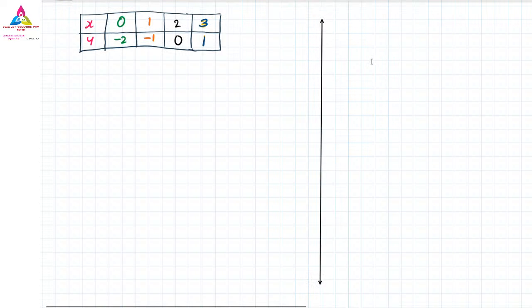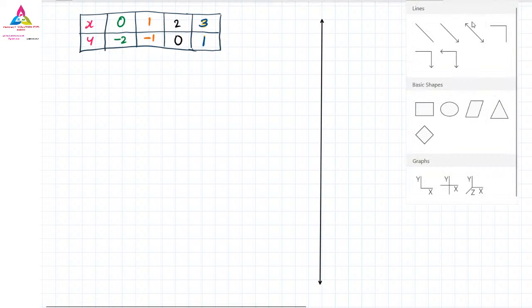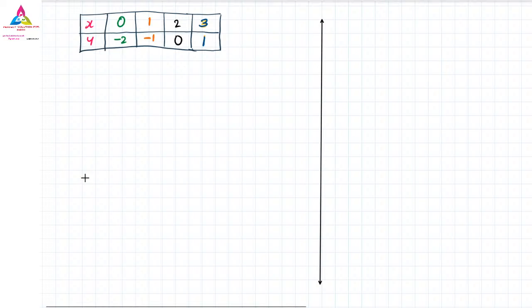So this is the line I have drawn, and here one more line I will draw. I have not taken the x value as negative, so I can take towards the positive only.